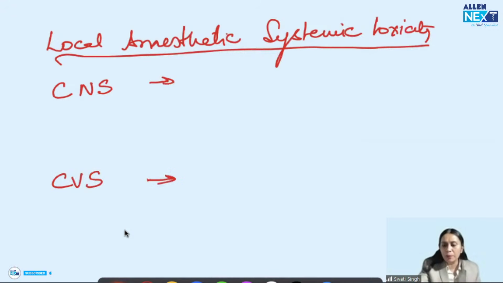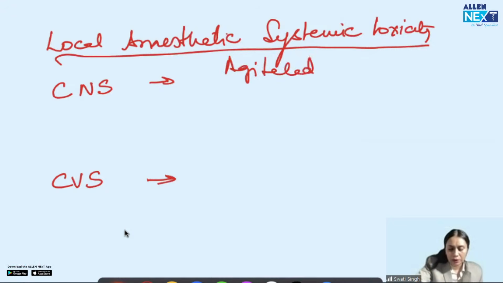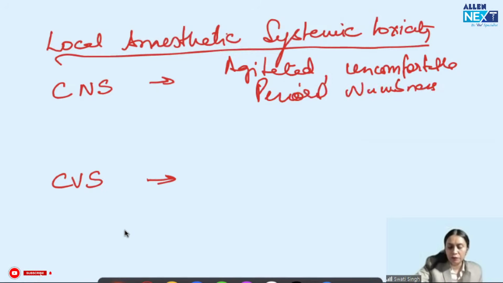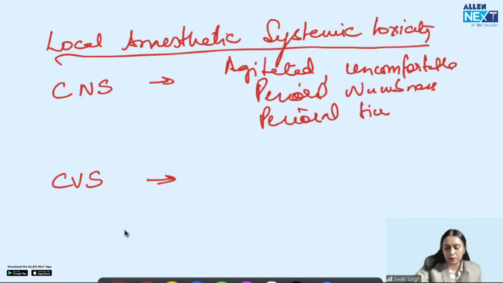CNS symptoms, what happens? Patient becomes agitated, uncomfortable, as in our patient. Patient starts having perioral numbness, perioral twitches, and seizure.